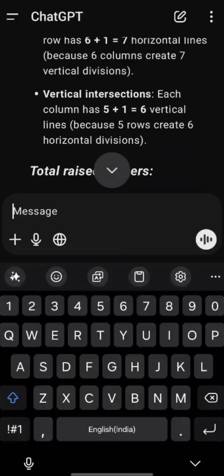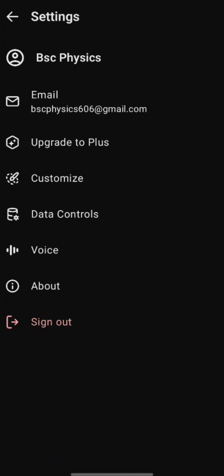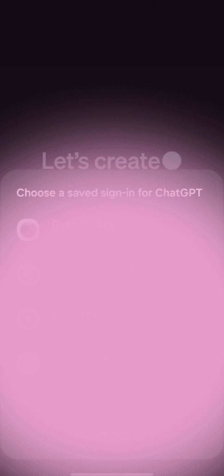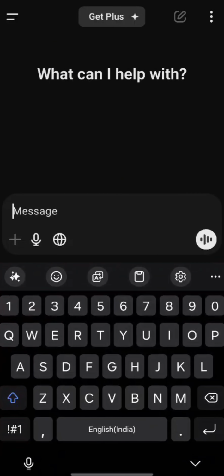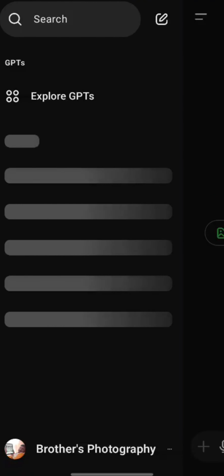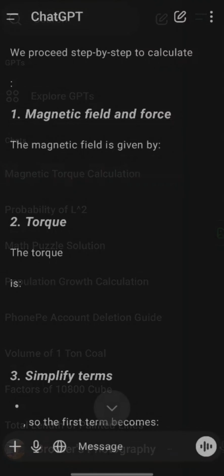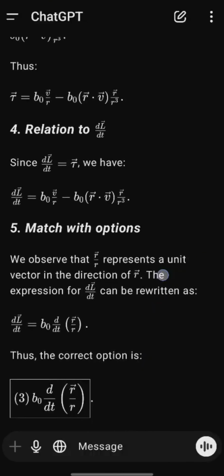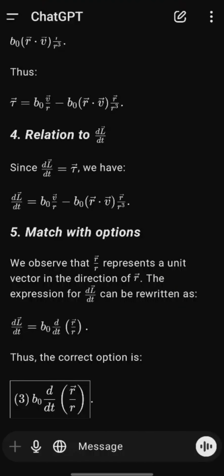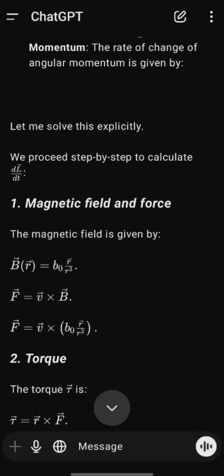So that I had calculated on my first account, and the first account was this one. Let me show you the chat history. Yeah, this one, as you can see. Look, the answer was exactly correct. This is not a small thing.